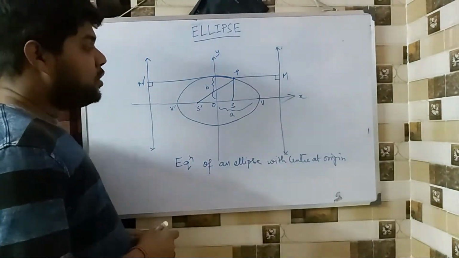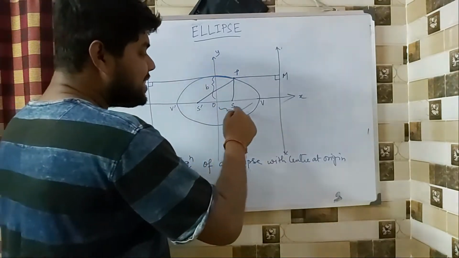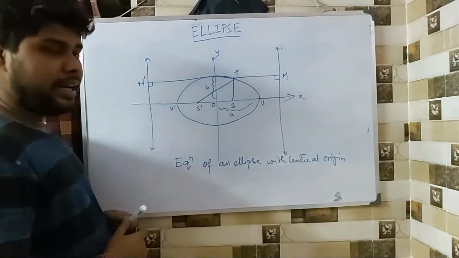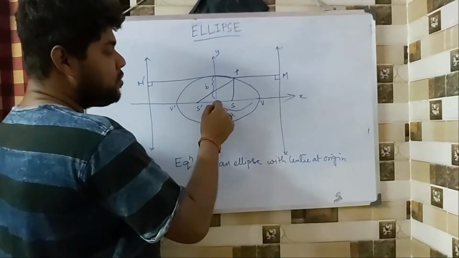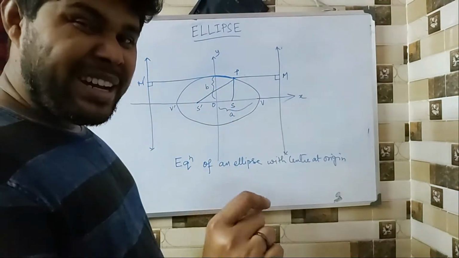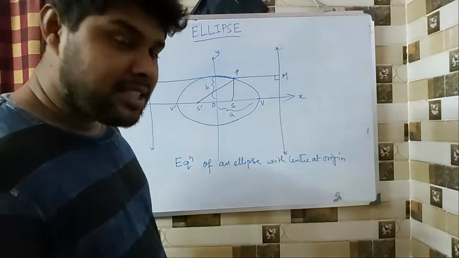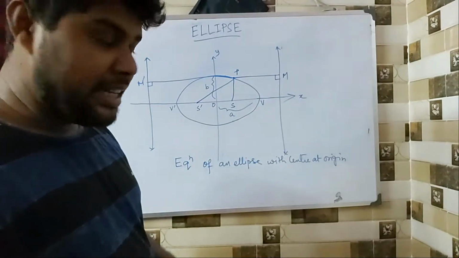So the point where it is maximum, that is called the semi-major axis. This part is called the semi-major axis. If I take it completely, then it is called the major axis. And the distance from the center to the circumference of the ellipse, where it is minimum, is called the semi-minor axis. If I take it completely, then we call it the minor axis.